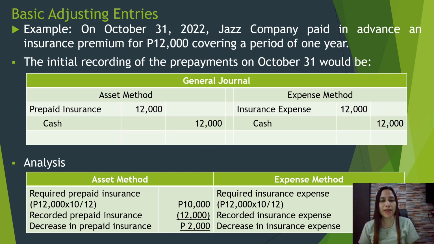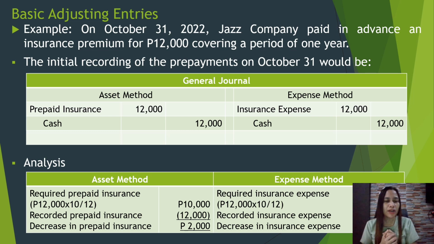And for the expense method, the total advance payment will be recorded as expense. So, debit insurance expense 12,000, credit cash 12,000. So, analysis for the asset method, required prepaid insurance from November and December, from October 31 to December 31.